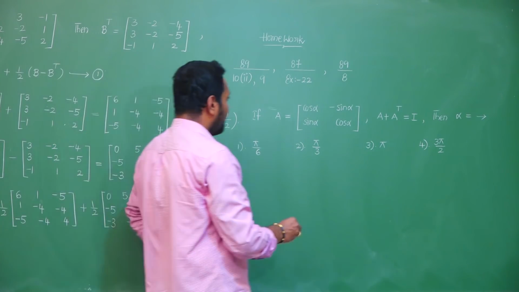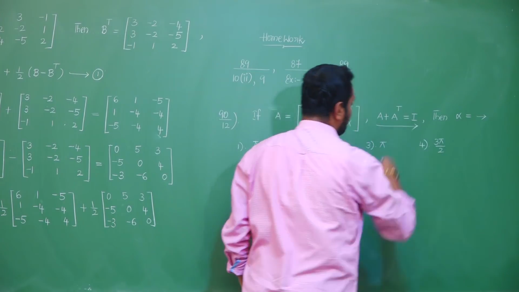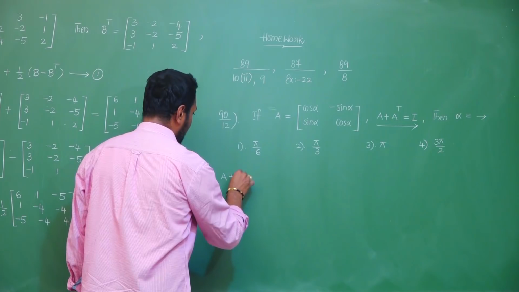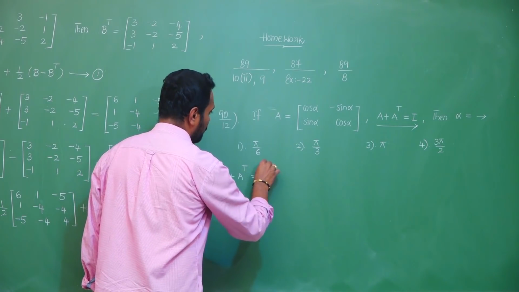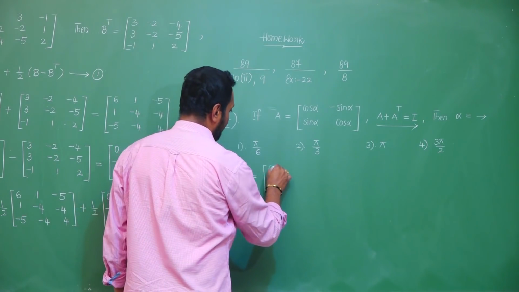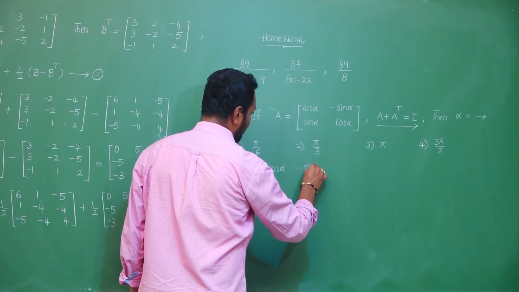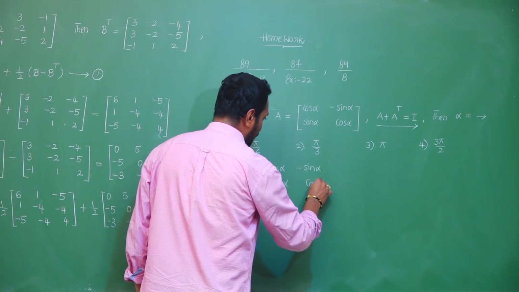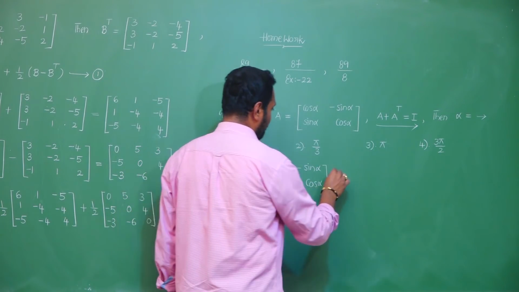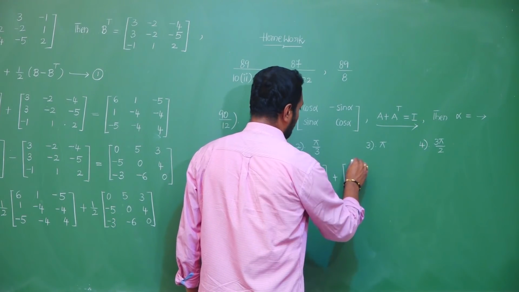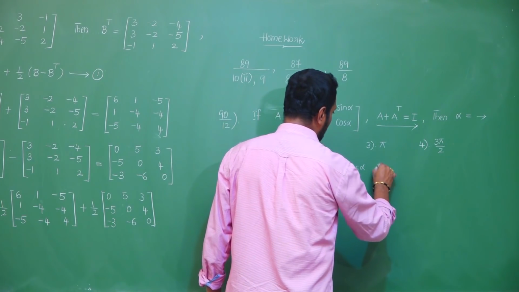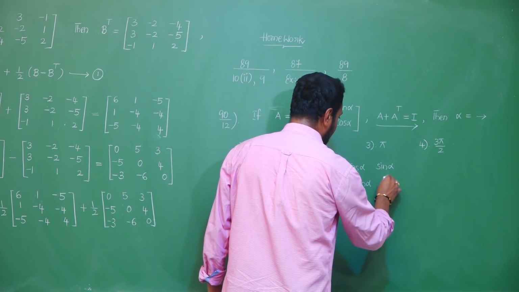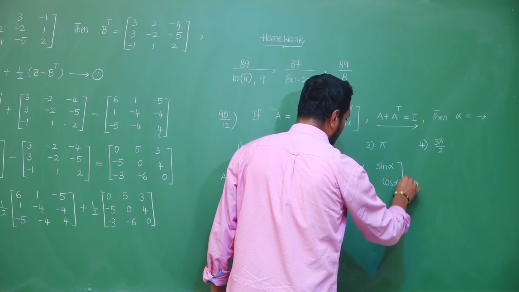So we need to use the condition A plus A transpose equals I. So I am calculating A plus A transpose. What is A? Cos alpha, minus sin alpha, sin alpha, cos alpha, plus A transpose, which is cos alpha, sin alpha, minus sin alpha, cos alpha.